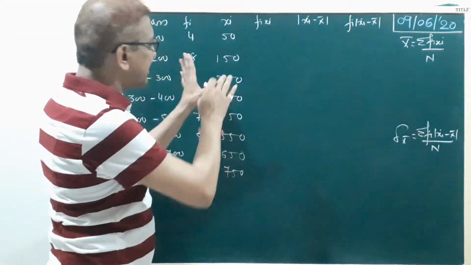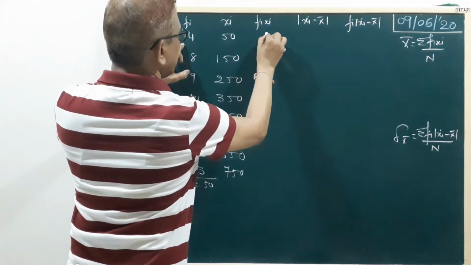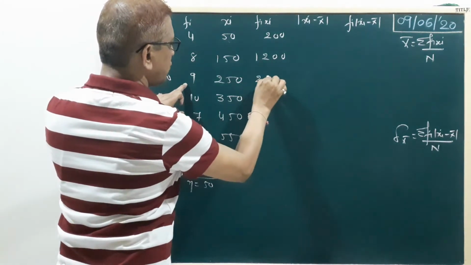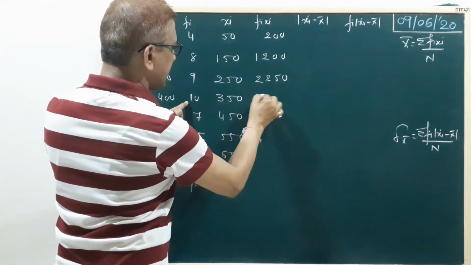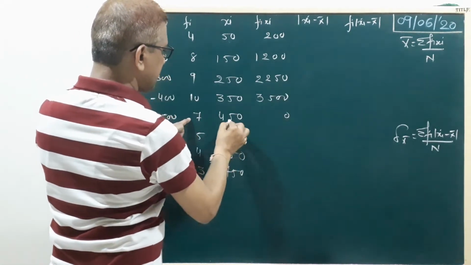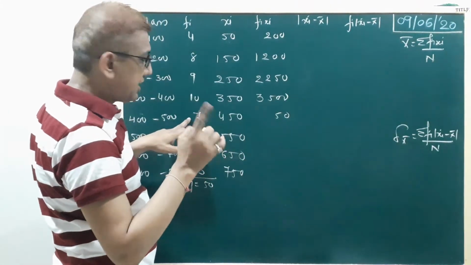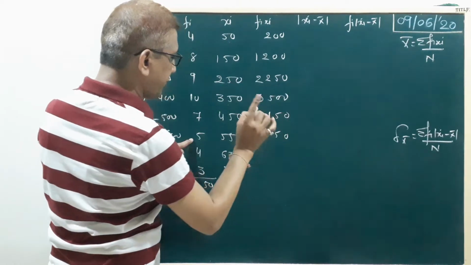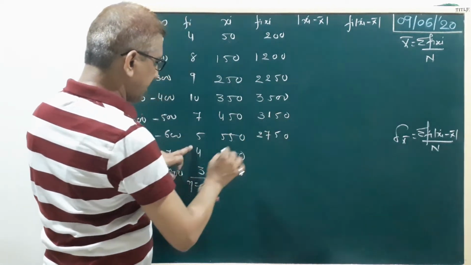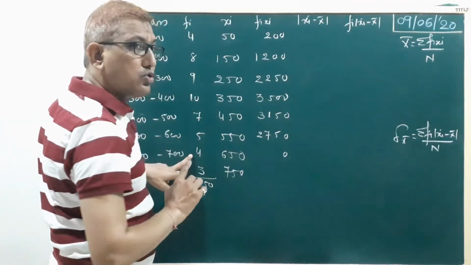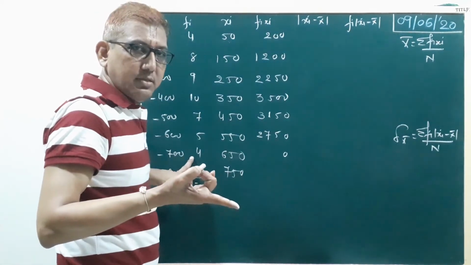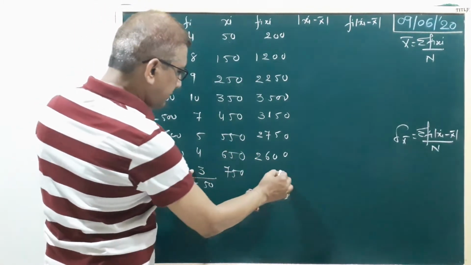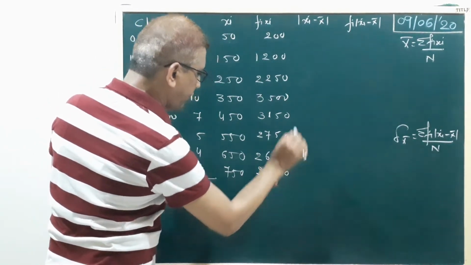Here we have a calculator, but we try direct multiplication. 4 fives are 200. 8 into 150 is 1200. 9 into 250 is 2250. 10 into 350 is 3500. 7 into 450 is 3150. 5 into 550 is 2750. 4 into 650 is 2600. 3 into 750 is 2250.